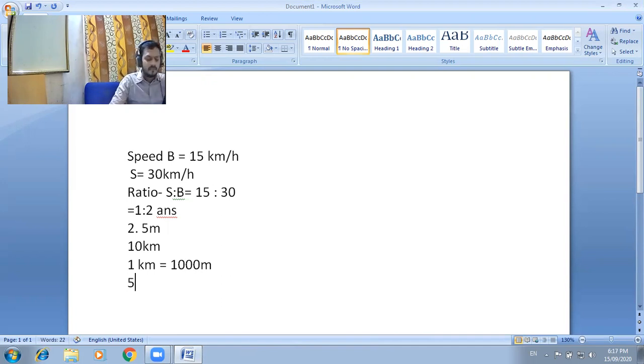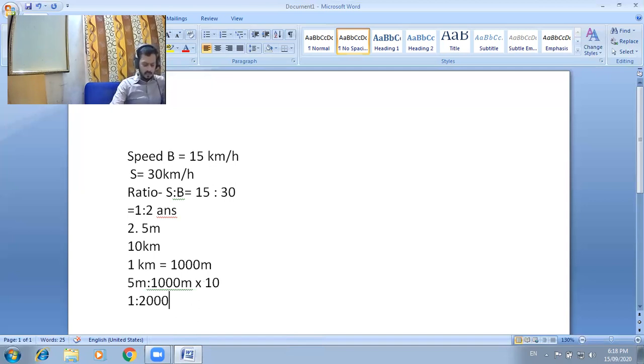So 5 meter to 1000 meter. Why? Because 1 kilometer is equal to 1000 meter and given that 10 kilometers, so we put 10 kilometers, that is 10000 meter. So 5 to 10000, simplified, becomes 1 to 2000. That is the ratio of meter and kilometer.